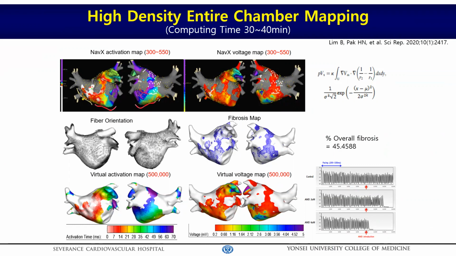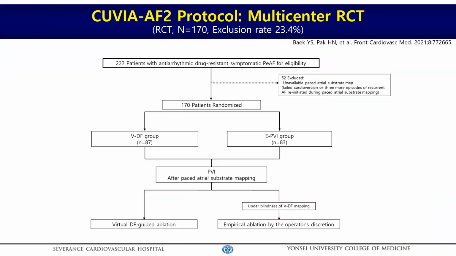At the beginning of persistent AFib ablation, the clinical team acquires the voltage activation map and sends the EGM data to the core lab, and the core lab integrates the clinical map into AF modeling reflecting fiber orientation and fibrosis map. Then we induce virtual atrial fibrillation to localize the DF area, and it takes 30 to 40 minutes for the computation. In this study, we included 222 patients with persistent AFib in the QBR-AF2 trial.